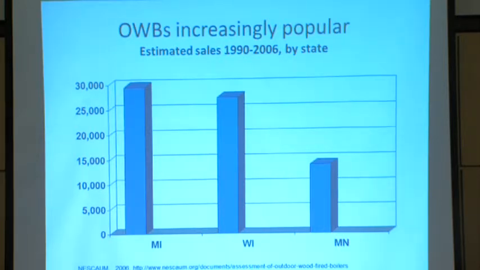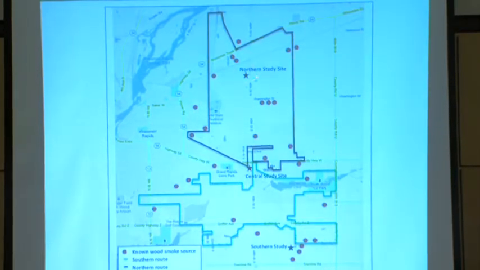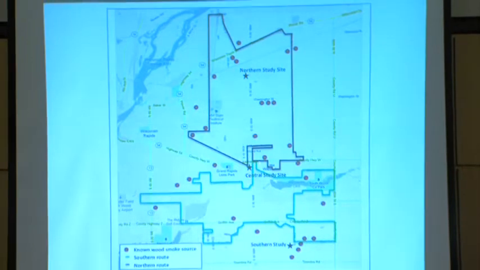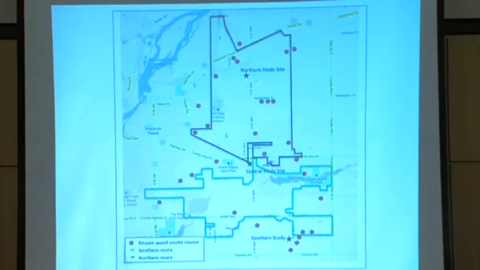They knew that they had about 50 of these things in the town, and they wanted to know what's the effect on our local air quality. And so what we did is we set up 3 different air quality monitoring sites. And it kind of went around a north-south transect here. So we have this southern study site, the central study site that was at Town Hall, and then a northern study site. And then we plotted out a couple of different routes for us to drive a vehicle around.